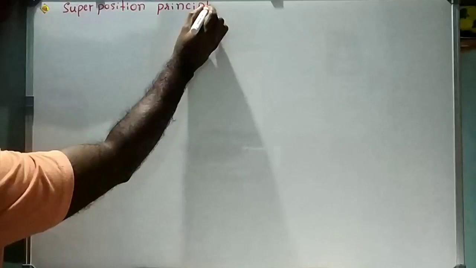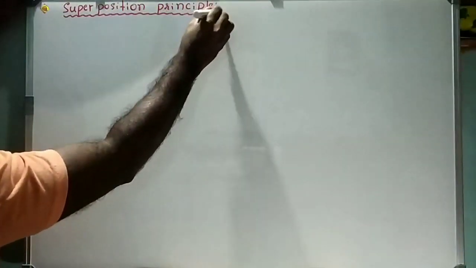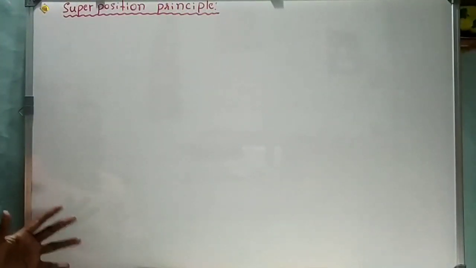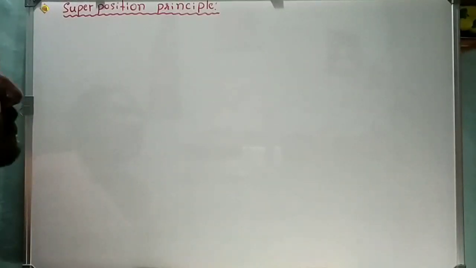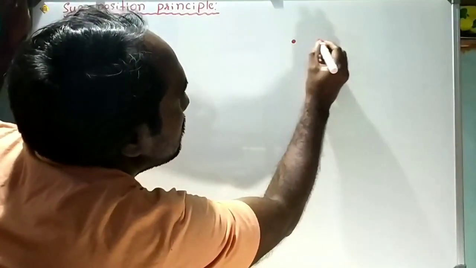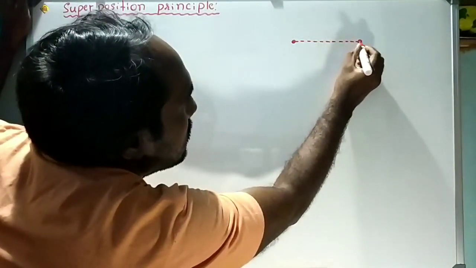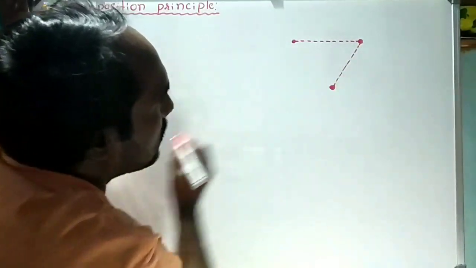Superposition principle: when multiple charges are kept at a certain distance, all the charges are exerting force on each other. What is the net force on one charge due to all other charges? This can be calculated by this principle. Now consider three charges here. This one is a charge, this one is a charge, and this is also a charge.